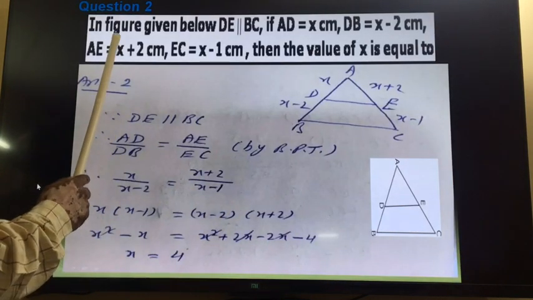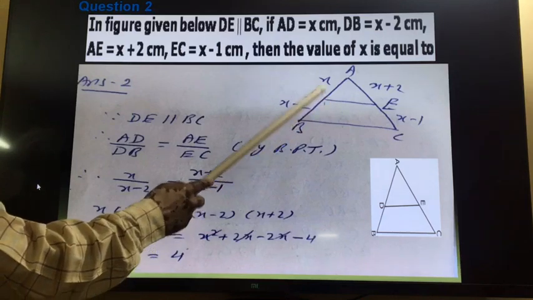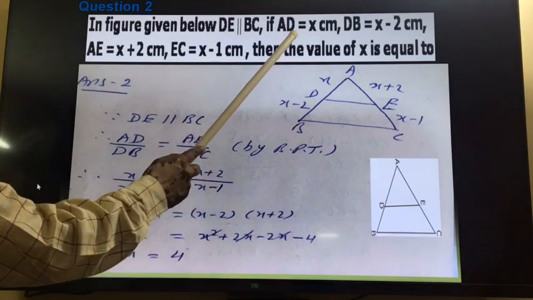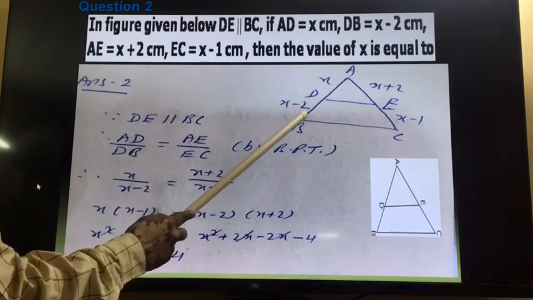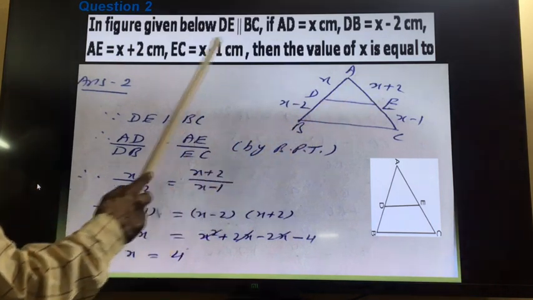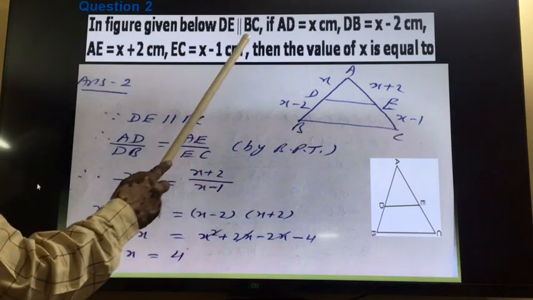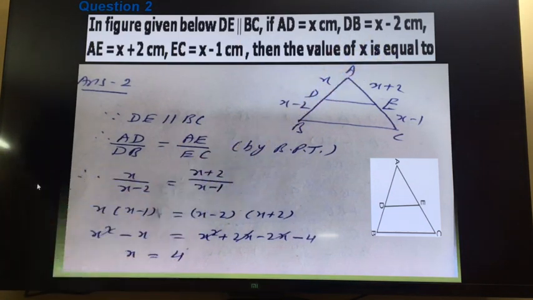Question number 2. In the figure given below, DE is parallel to BC. This is the figure in this case. AD is equal to x and DB is equal to x minus 2, AE is equal to x plus 2 and EC is equal to x minus 1 centimeter. Then we have to find the value of x. What is the value of x in this case?